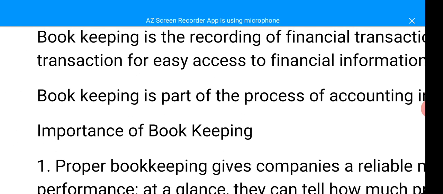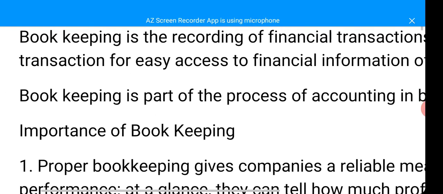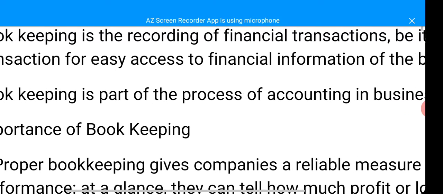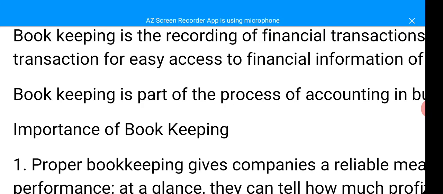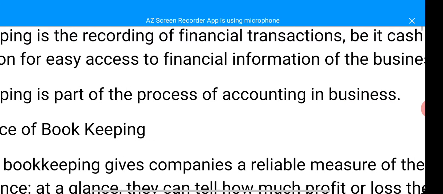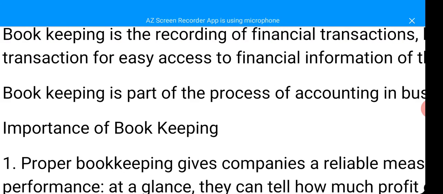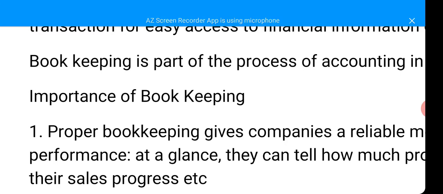Then we shall continue by looking at bookkeeping as part of the process of accounting in business. Bookkeeping is part of the process of accounting in business, meaning that for accounting to take place, there must be proper record keeping. So we shall continue by looking at the importance of bookkeeping.